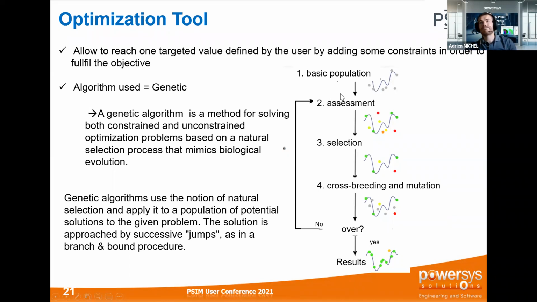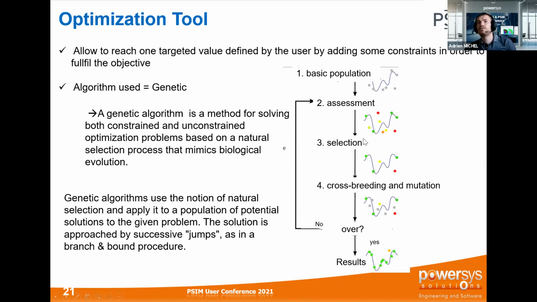So basically, you have to take a population with a lot of parameters to take into account. Depending on your objective and all the parameters, you need to assess. You need to make some measurements. And then you are going to clearly see if some points are close to your curve or not.